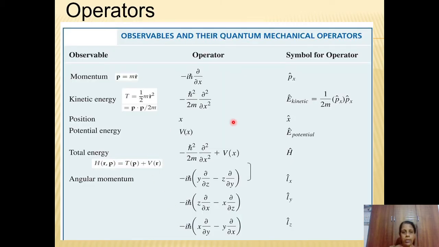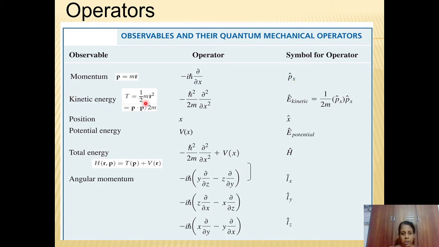These are the different observables that we measure in classical mechanics. Momentum: the operator is minus i h cross d by dx. It is represented as p cap x. If it is one-dimensional, we represent it as small p cap x.